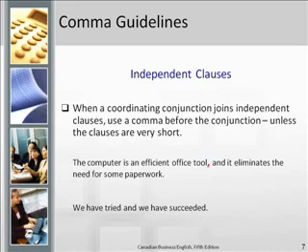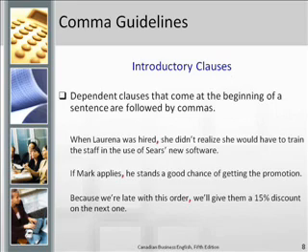The example: "The computer is an efficient office tool, and it eliminates the need for some paperwork." If we didn't include the word and, we'd have a comma splice. So we include the word and we include the comma. In the second example, the clauses are very short and we don't need the comma. "We have tried and we have succeeded." So those are independent clauses. Each part of the sentence can be a sentence of its own, really, if you wanted to use a period instead of a comma and a conjunction.